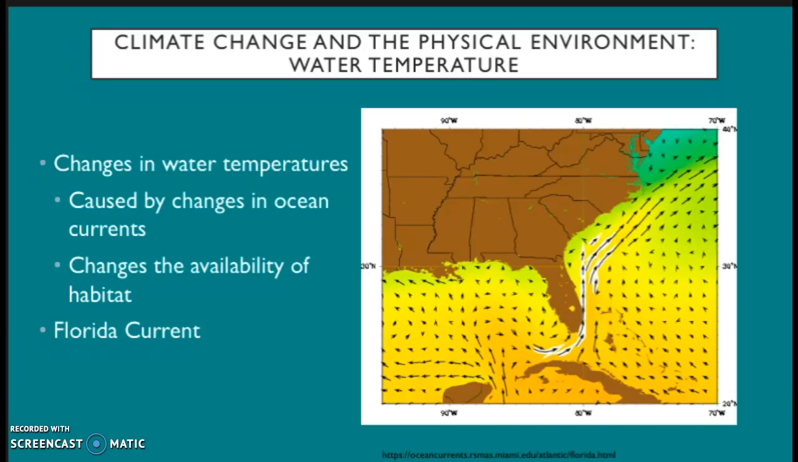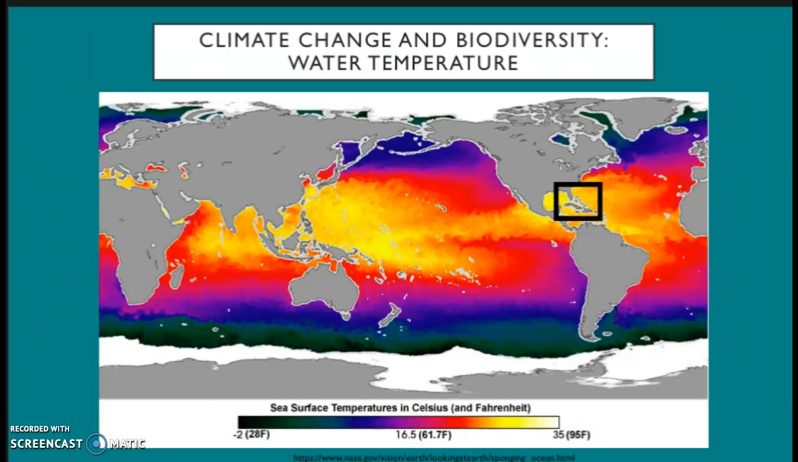The Florida Current is a current that carries water from the Caribbean into the Florida Keys. Climate change can change the direction of this current, causing the water in the Florida Keys to become cooler. And as water temperatures get cooler, organisms are no longer in their ideal habitat, which causes them to want to move to an area that's more favorable. These effects on ocean currents can negatively affect biodiversity.